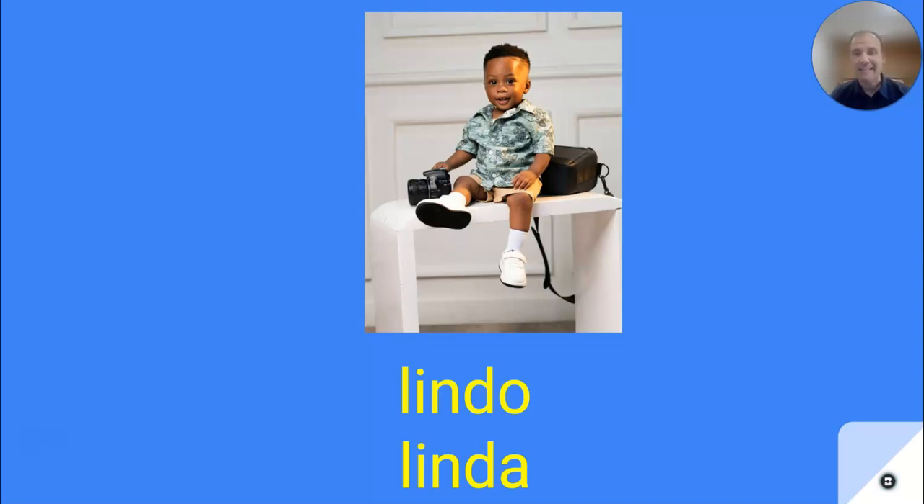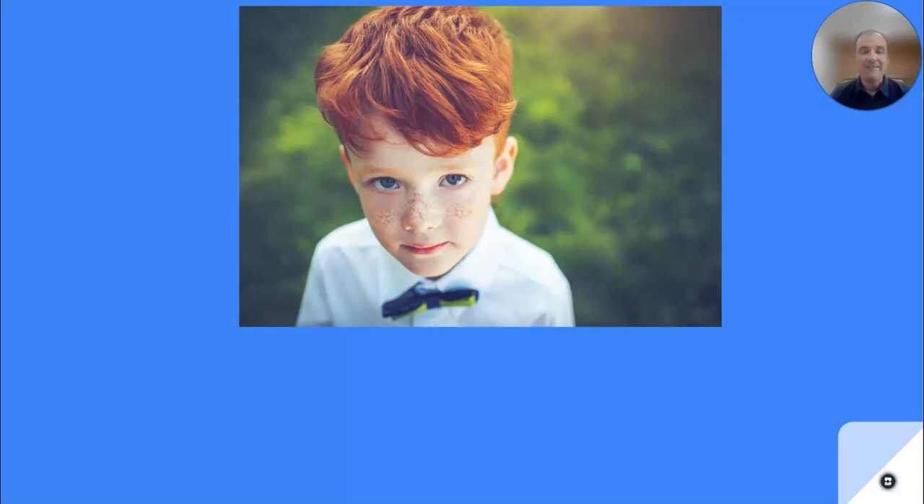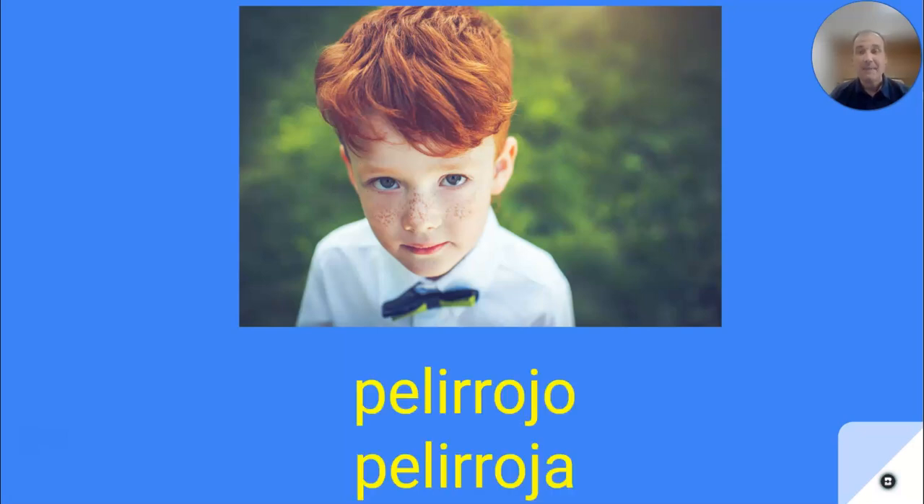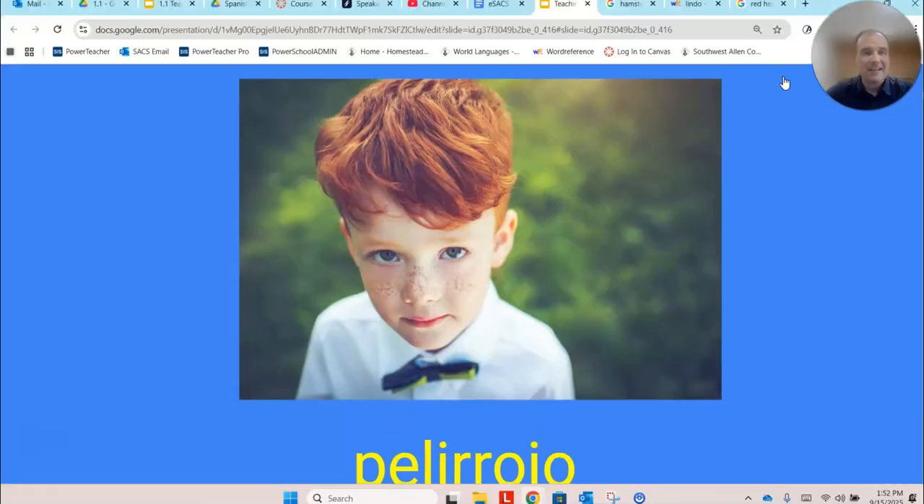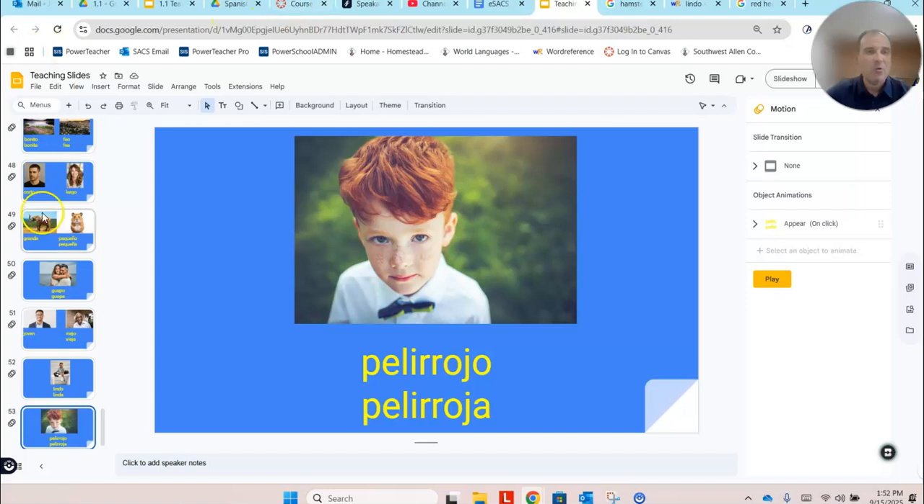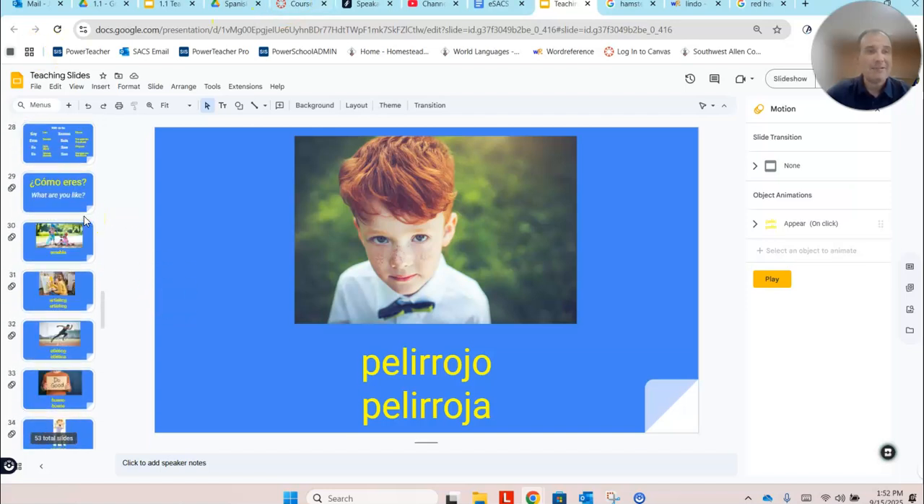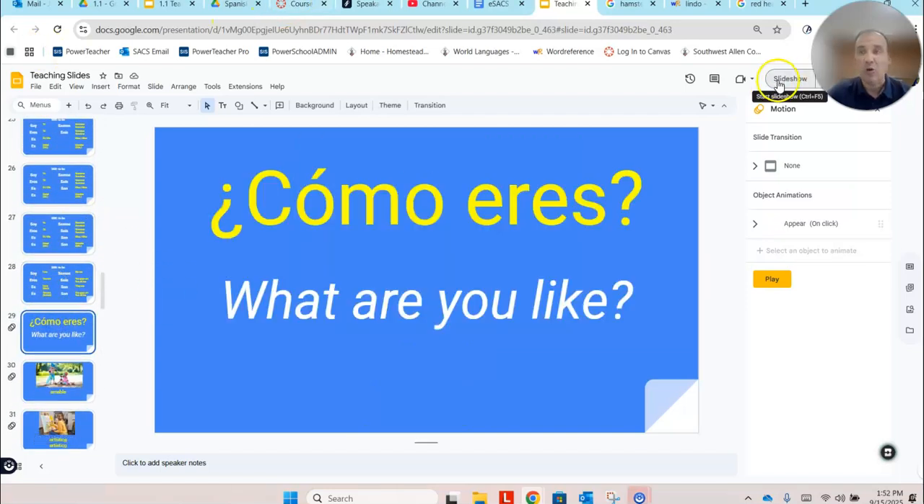So lindo or linda. And then finally, sometimes students ask, how do you describe somebody who has red hair? We would say es pelirrojo, and es pelirrojo means he is redheaded. Or if this were a picture of a female, we would say es pelirroja. She is redheaded. So all of those words, if we were to go back and look at the very beginning, where we started a second ago, we're now able to respond to the question, ¿Cómo eres?